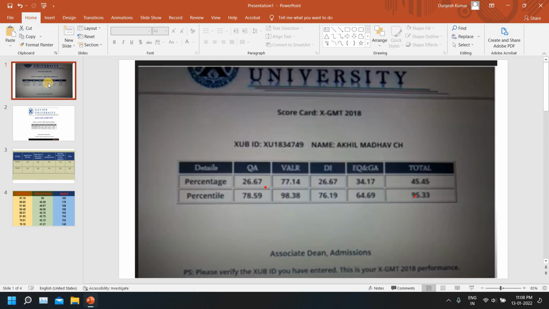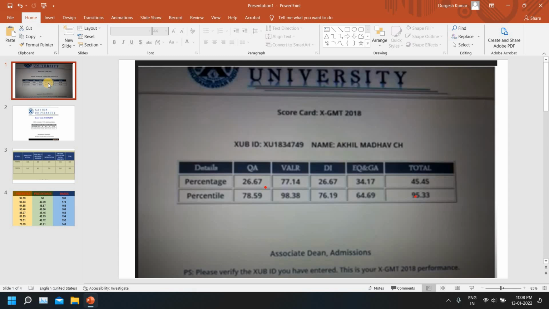One more disclaimer that I would like to give. Let's not go into the number of questions that you did, what went wrong, and what your accuracy was. Let's skip that. Let's consider the effective number of questions that we will be solving with 100% accuracy, because after that you can calculate as per your accuracy. For everyone's sake, let's talk in terms of effective marks that you will be getting and effective number of questions that you will be solving.